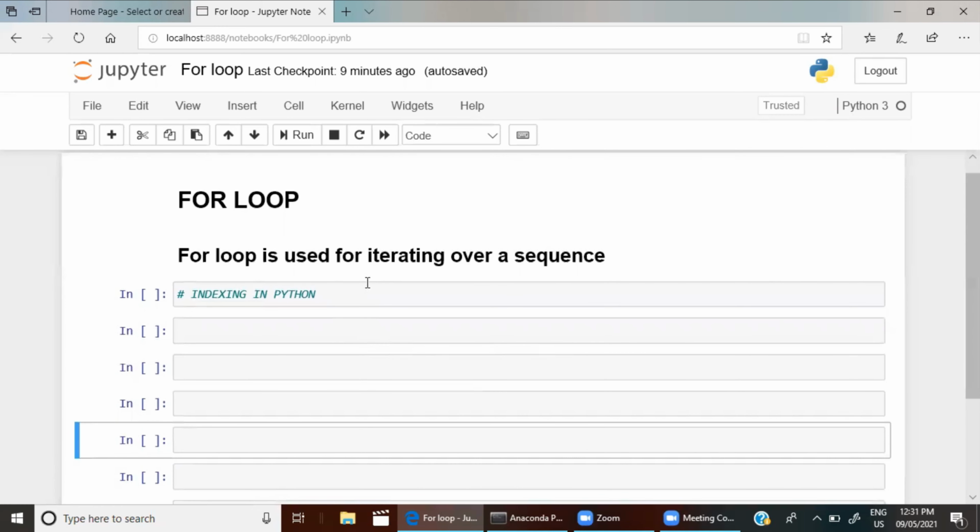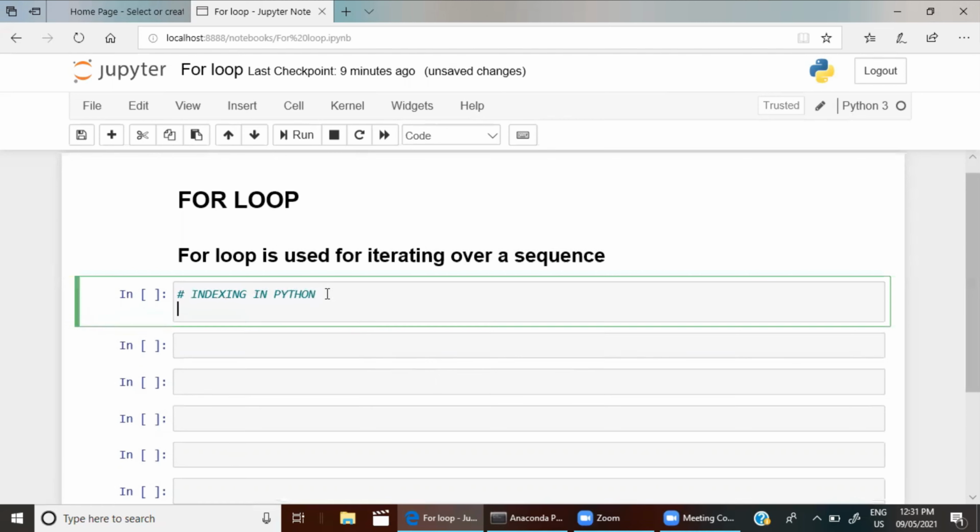Before going on to the topic of the for loop, we need to know something about indexing in Python. Just remember one more thing: Python starts from 0. And if you know R programming, the index in R starts from 1, and Python starts from 0.